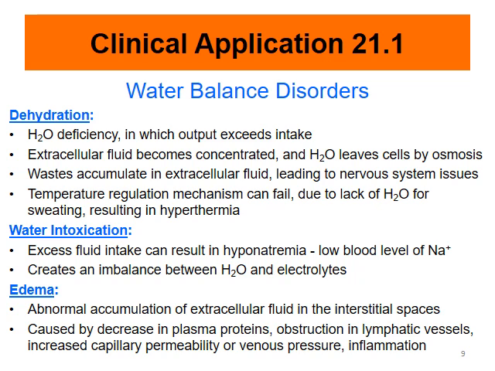So the water balance disorders: dehydration, of course, is a big one, not getting enough water. Water intoxication would be the opposite, too much water intake. It can lead to a low blood level of sodium, and it's going to cause an imbalance of the electrolytes. Then edema refers to tissue fluid buildup. It can be caused by a decrease in plasma proteins. So if there is malnutrition, not enough proteins can cause edema. Obstruction of lymphatic vessels and increased permeability, which could be caused by different medications, can also cause it.